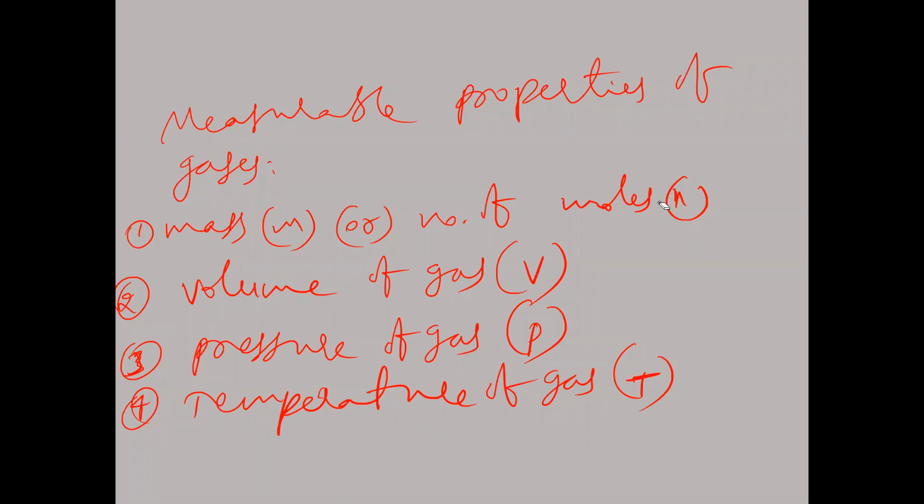Now each and every one we'll discuss here. So these 4 are measurable properties. Whenever I complete one page, if you want, you can take a screenshot. Otherwise, note in running notes. You write along with me while listening, otherwise take a screenshot and copy later. Now, next one. First one, what is that measurable property? Tell me.